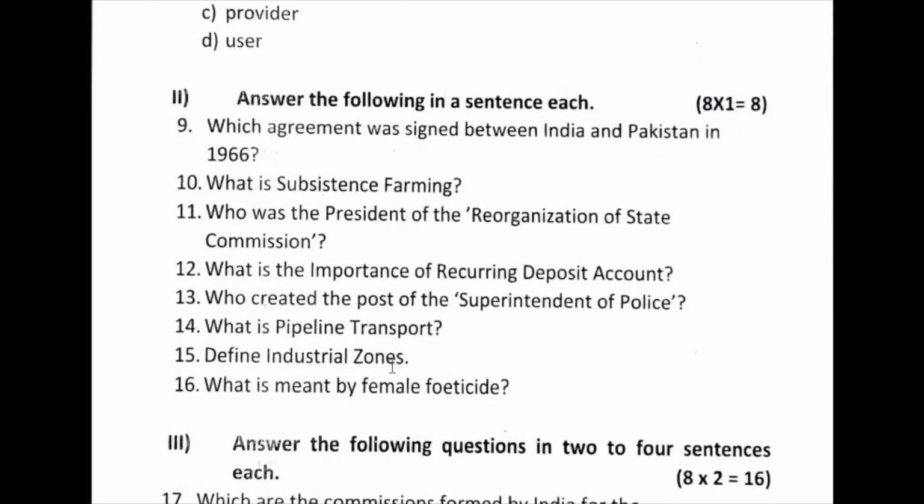Define industrial zones. Here, you know that the concentration of industries in a certain area is called industrial zones. Areas which have concentration of industries, they are industrial zones.